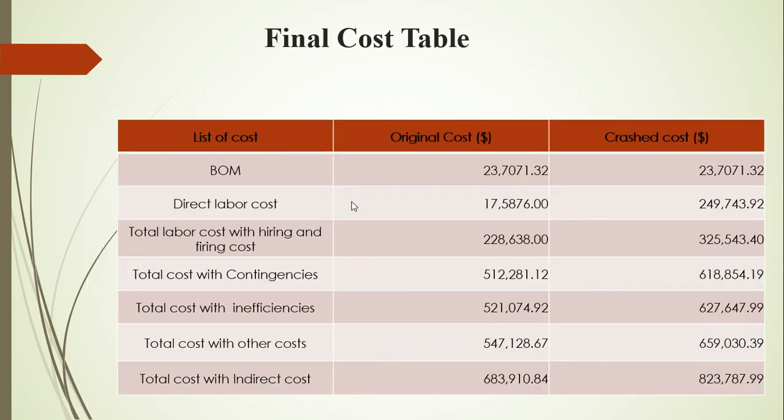And then this is the final cost table, where the comparison of both the crash cost and the original cost has been given in detail. Hiring and firing cost also gets higher because of the higher number of laborers we acquire.